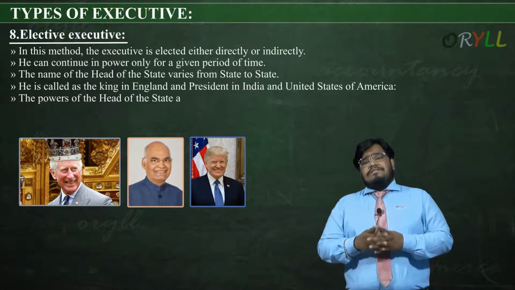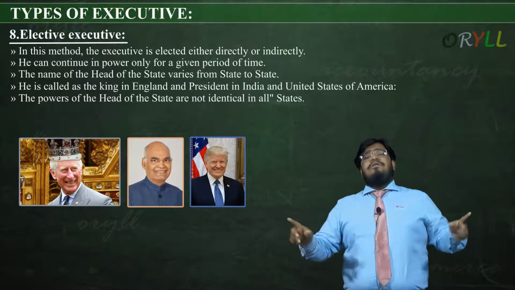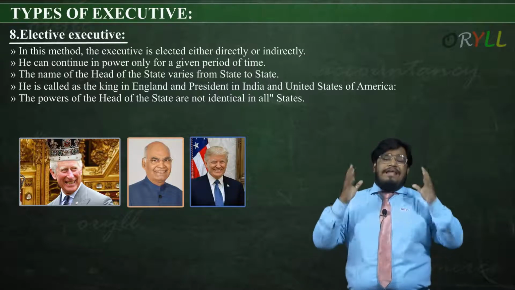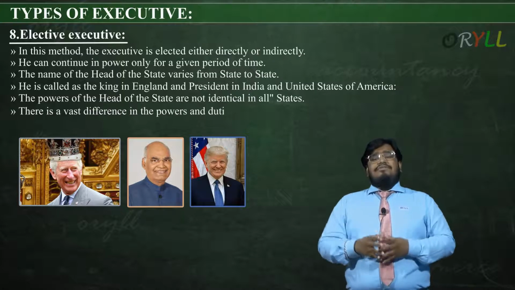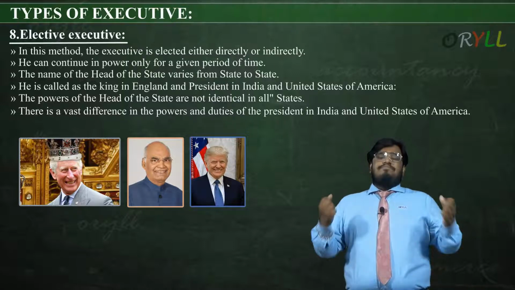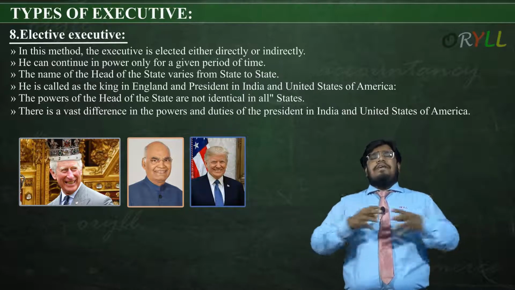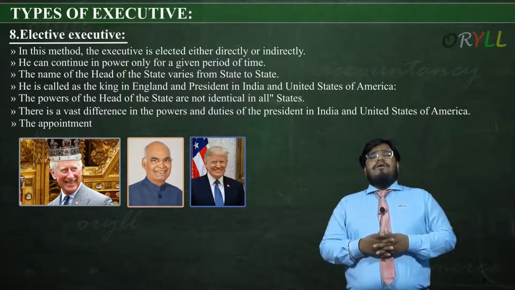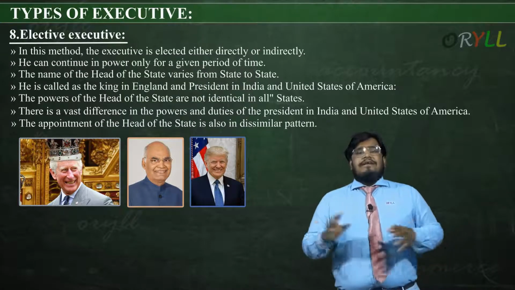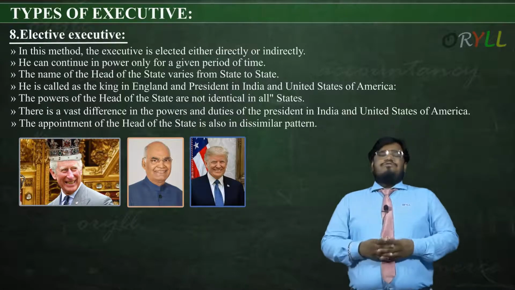The powers of head of the state are not identical in all states. The powers given to the head of the state are not the same in all the states. That means in all countries, the head will not have the same kind of roles and responsibilities. There is a vast difference between the powers and duties of the president in India and the United States of America. So guys, the powers shared by these elective executives in India and America are poles apart, very, very different. The appointment of the head of the state is also a dissimilar pattern. It is a little bit different, the pattern followed is different. So this was about the elective executive.